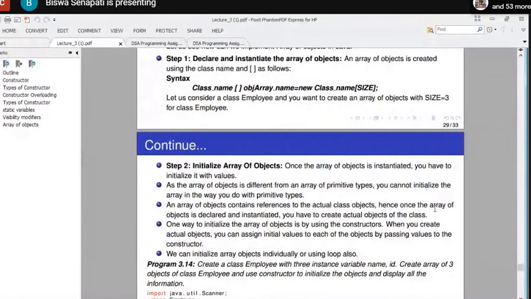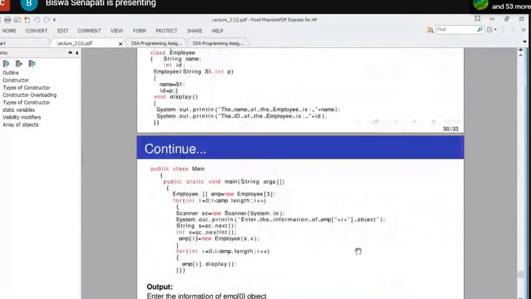Hence, once the array of objects is declared and instantiated, you have to create actual objects of the class. One way to initialize the array of objects is by using the constructors. So when you create actual objects, you can assign initial values to each of the objects by passing values to the constructor. So we can initialize the array of objects individually or using a loop.